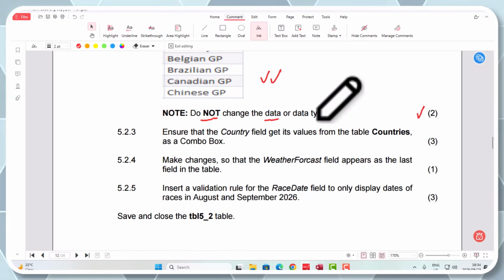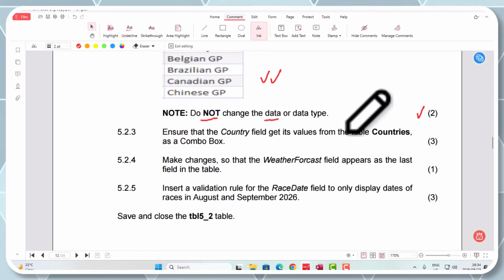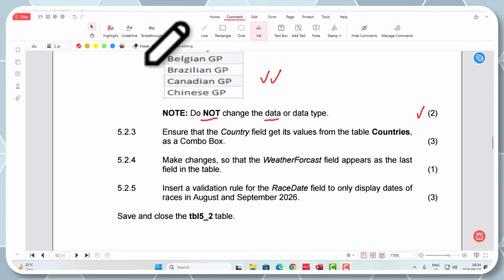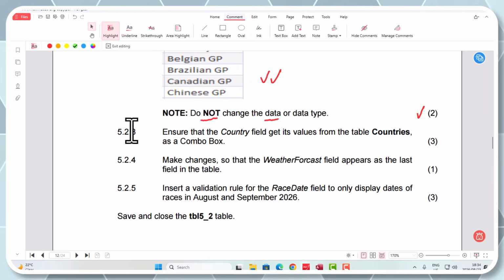All right, so far so good, guys. Not all that bad. Hey, grade 12, so you're getting this right. Hope so. Okay, right, let's carry on. 5.2.3.